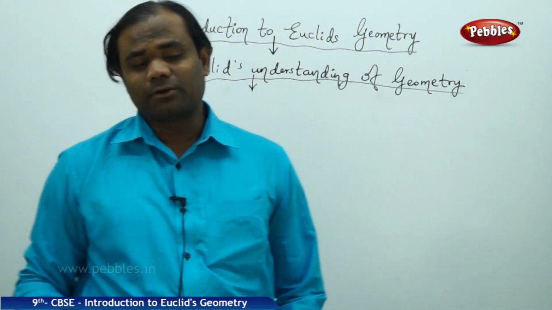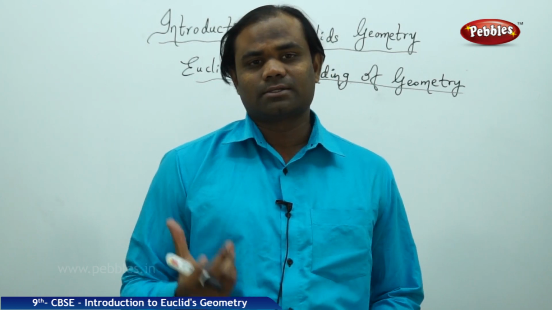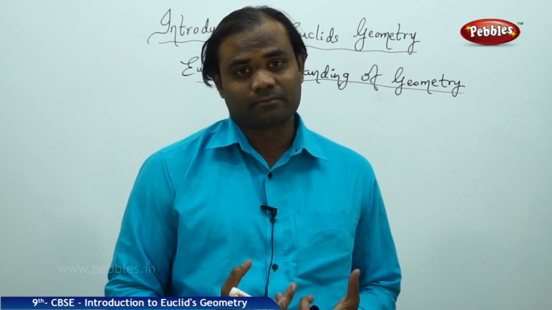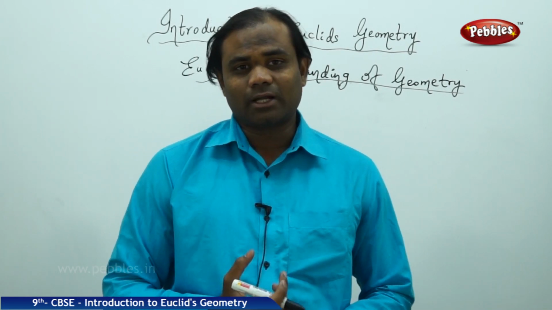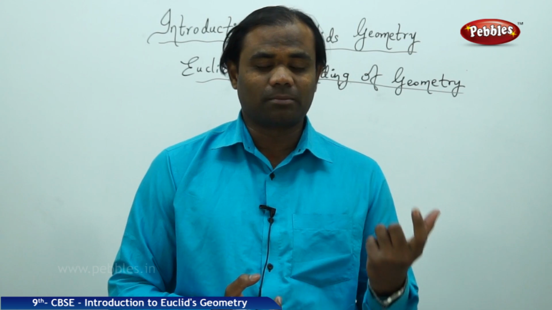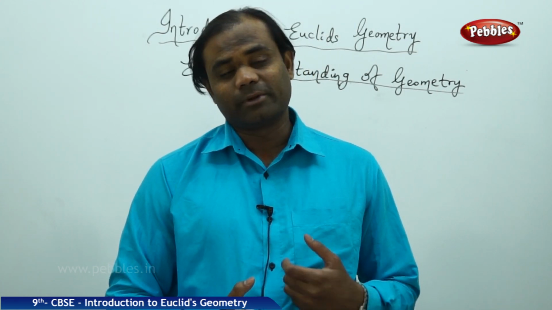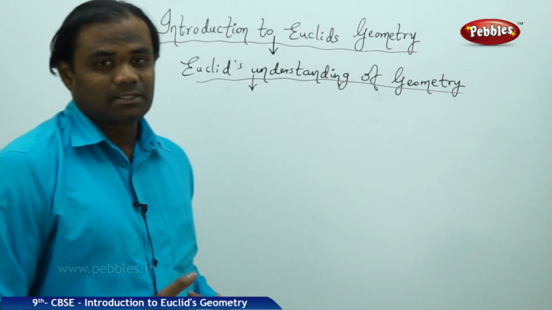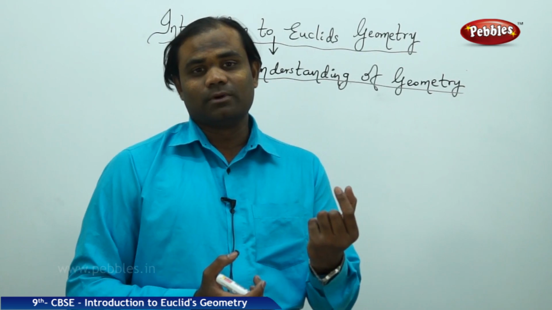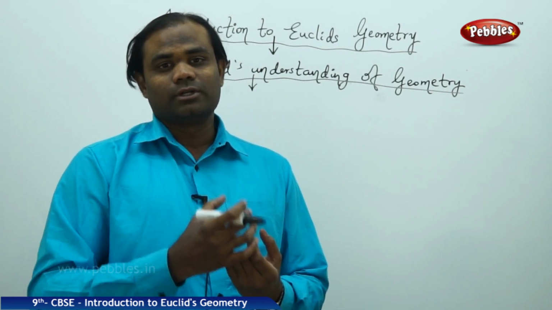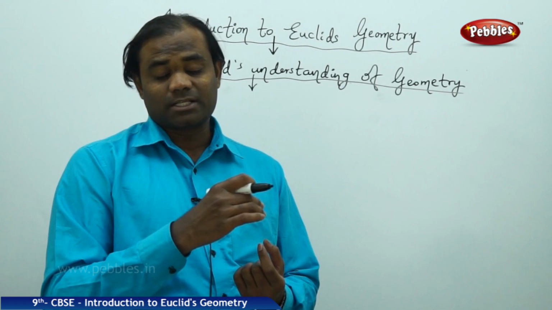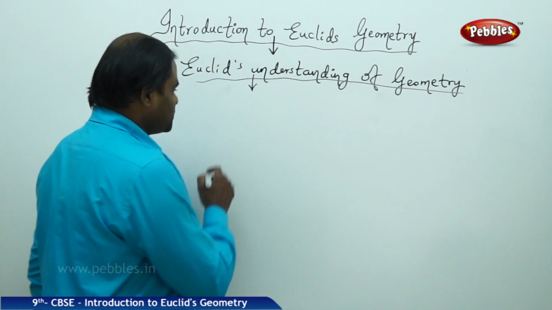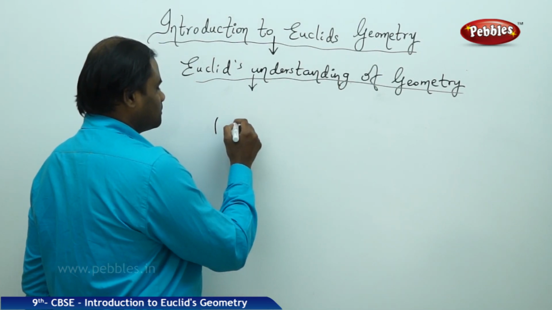In Euclid's understanding of geometry, we need to understand some basic concepts before we understand the geometry itself. So let's try to understand how Euclid arrived at different basic properties before he could apply geometry in various real-life situations. For this, let me take the example of a cube to show how Euclid's geometry can be applied, or has been applied, through each of the developed contents. Imagine I have a cube or a die.